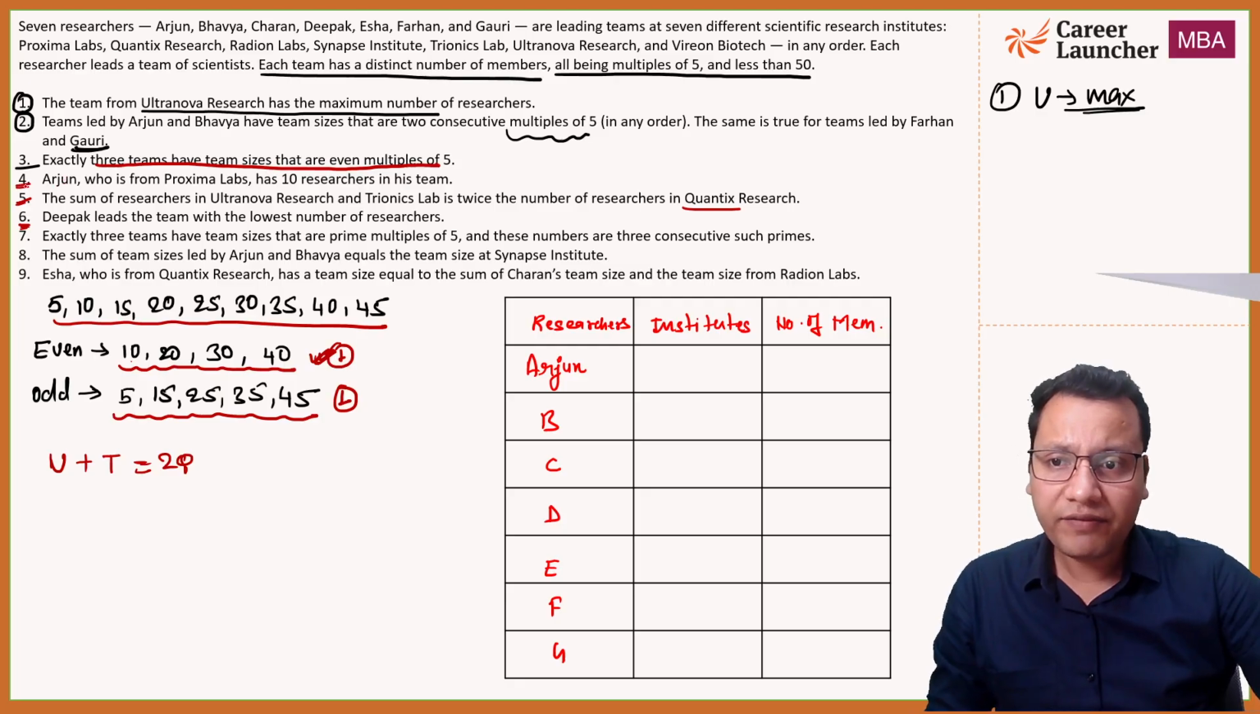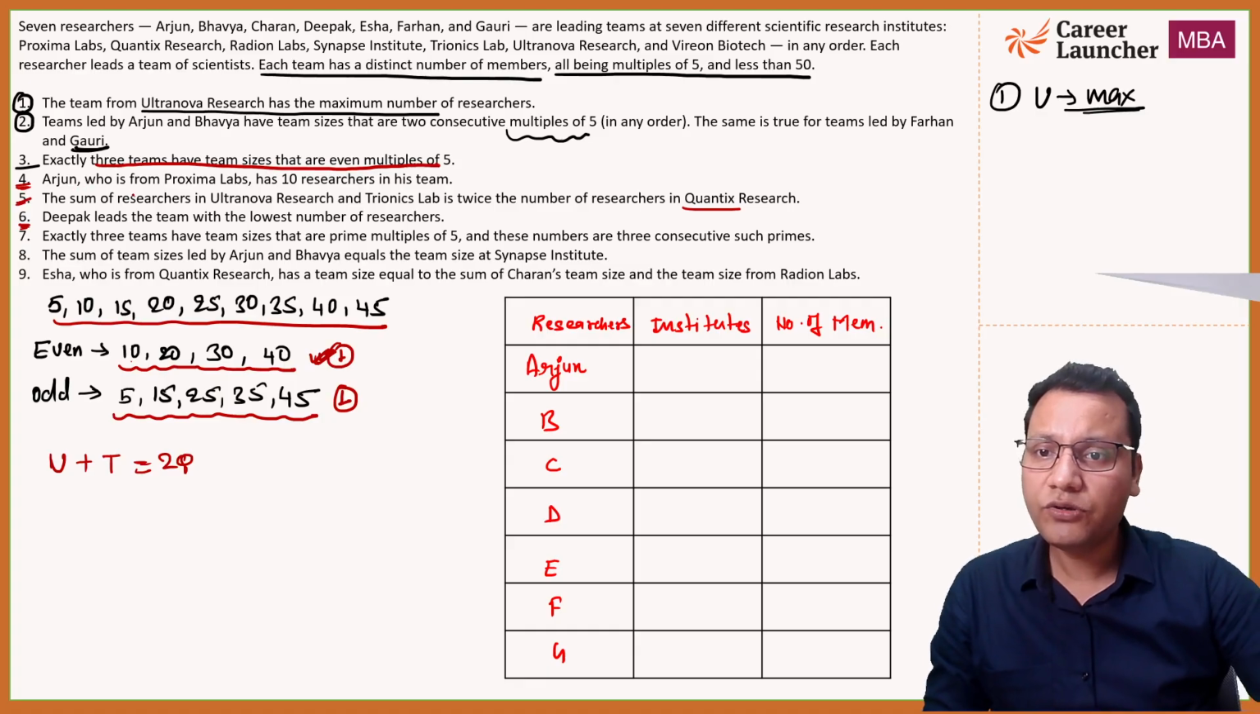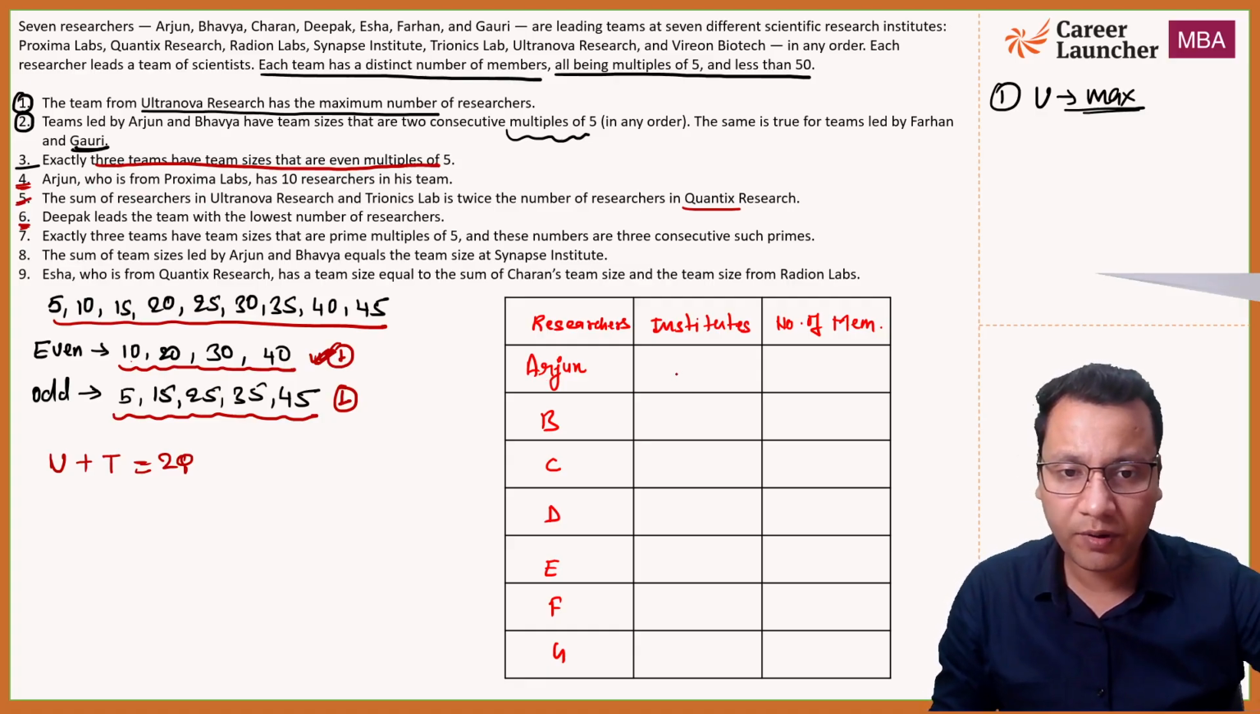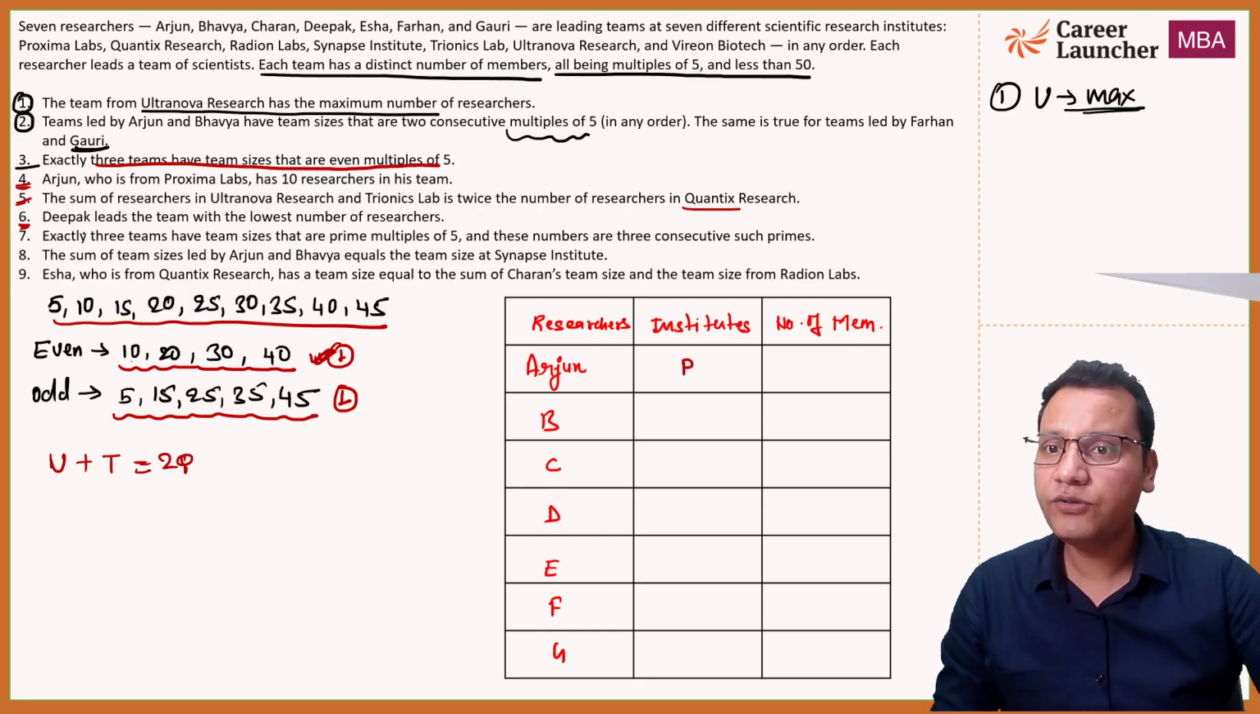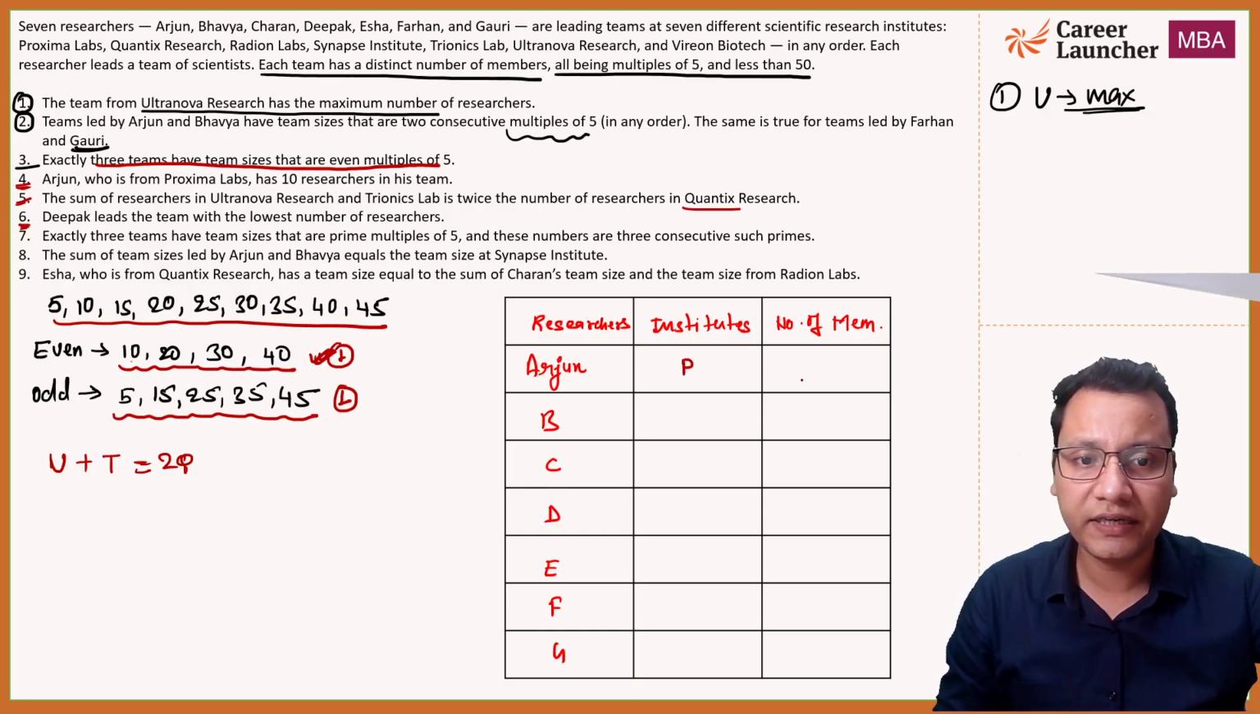Now, statement number 6. Okay, we left statement number 4, I'm sorry. So let's quickly check statement number 4. Arjun, who is from Proxima, so Arjun who is from P, I'll put P here. Arjun who is from P has 10 researchers in his team. Okay, so Arjun has 10 researchers in his team.